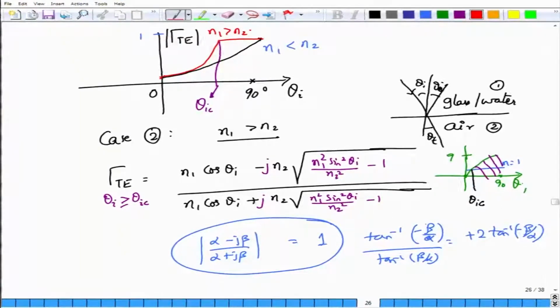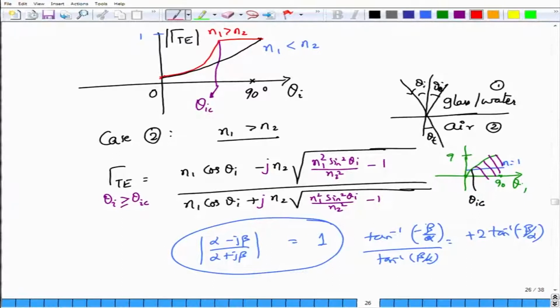Now, what is the meaning of the reflection coefficient becoming unity and staying unity for all the values there? That means the entire power is actually getting reflected back. So, the light, instead of getting transmitted into the second region, is now completely getting reflected into the first medium. So, at least at this point, there seems to be no light in the second region, right. So, this phenomenon in which, once the angle of incidence becomes greater than the critical angle, the entire light is reflected back into the first medium, is called total internal reflection.